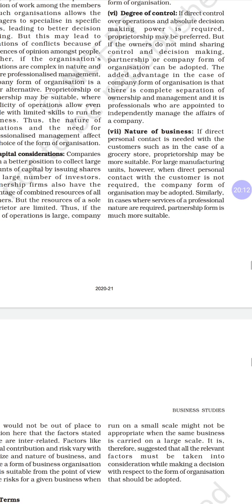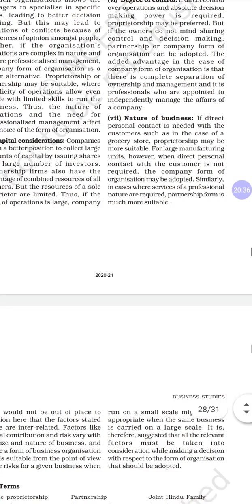Even in a company, the board of directors, the top owners, will have some controlling power. So full controlling authority is given only to the sole proprietor and the Hindu undivided family, where the Karta will have the controlling power. Then nature of business.